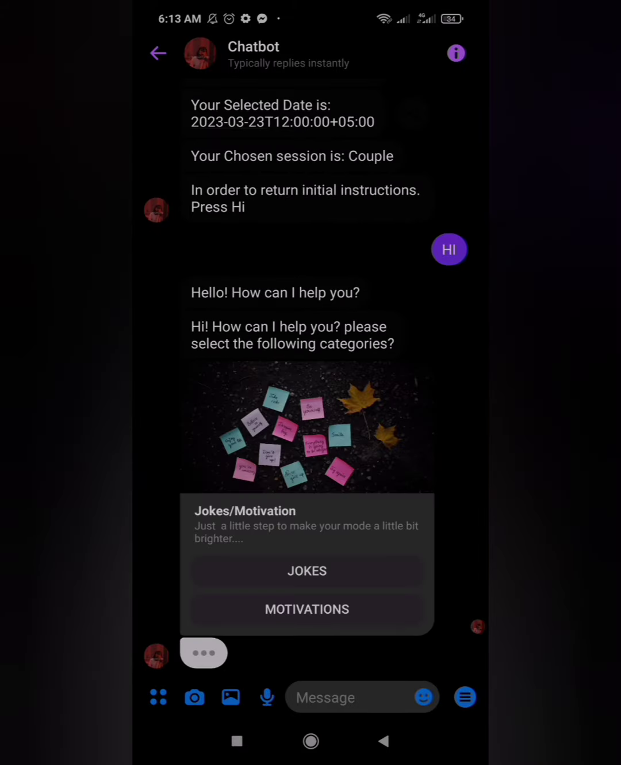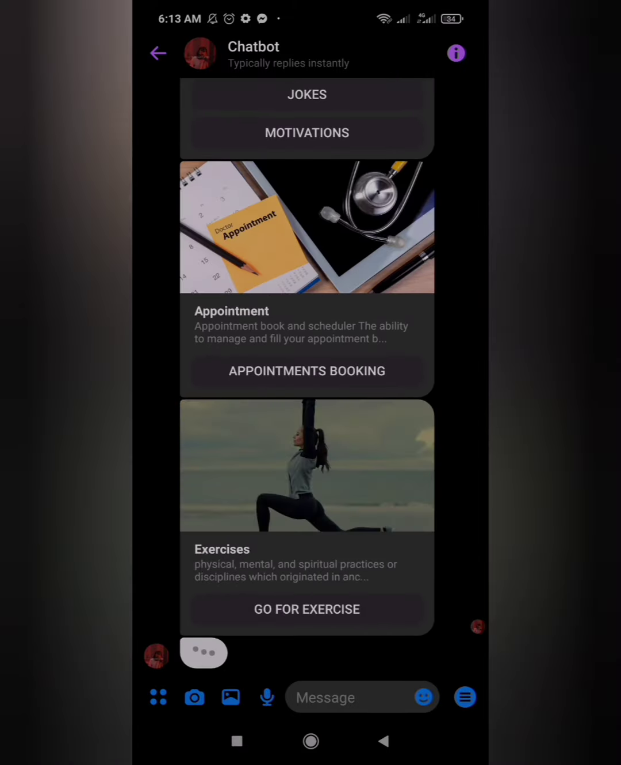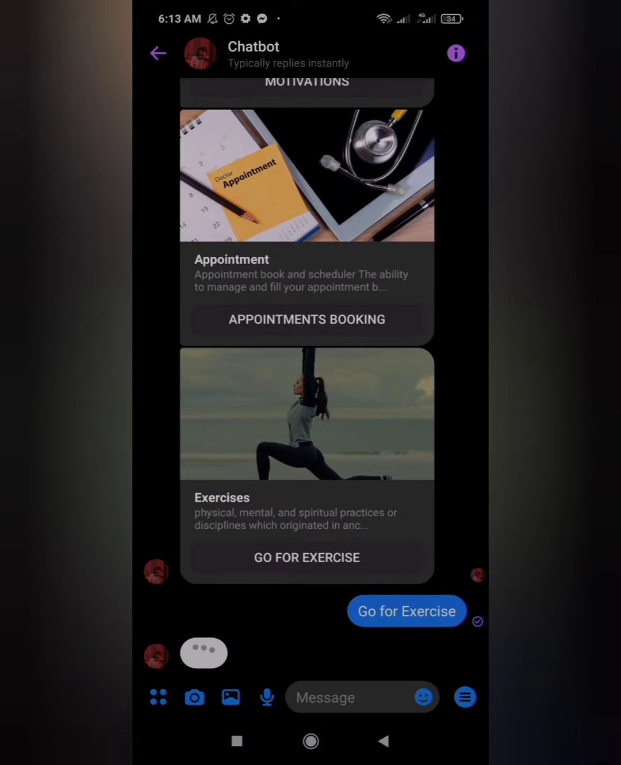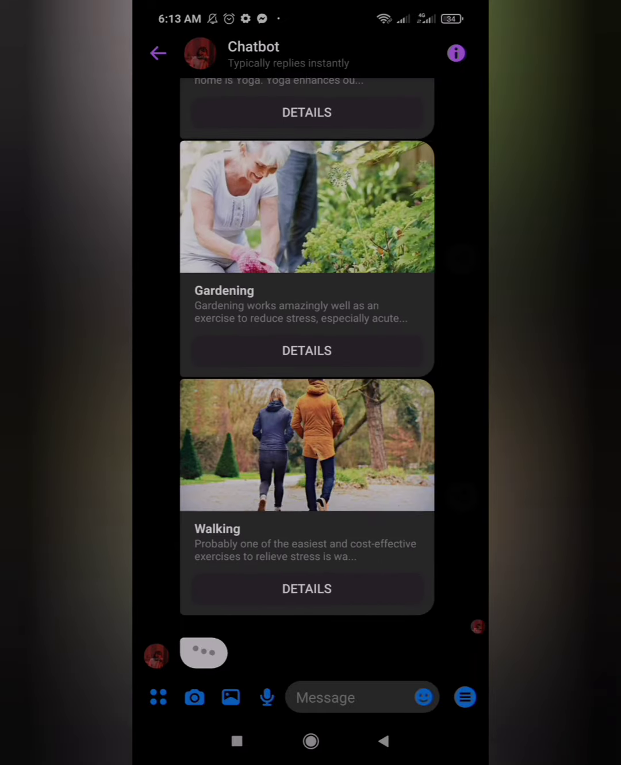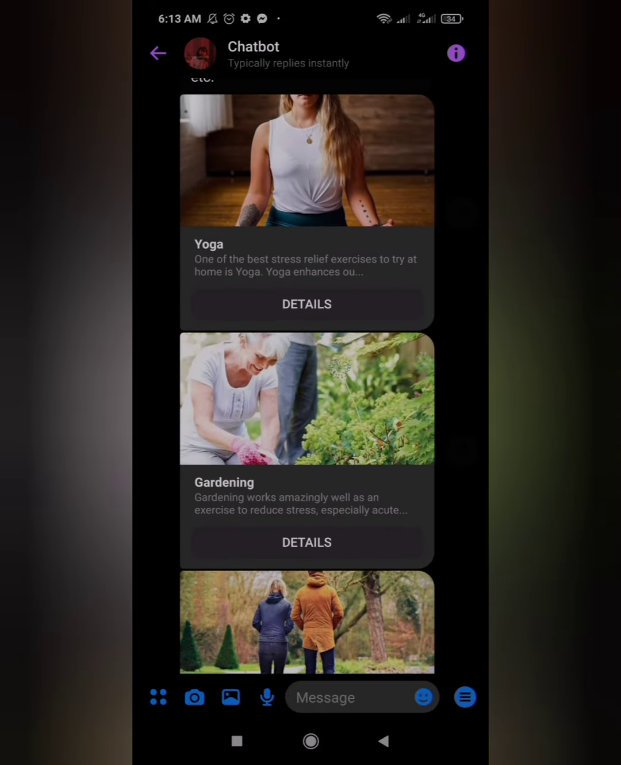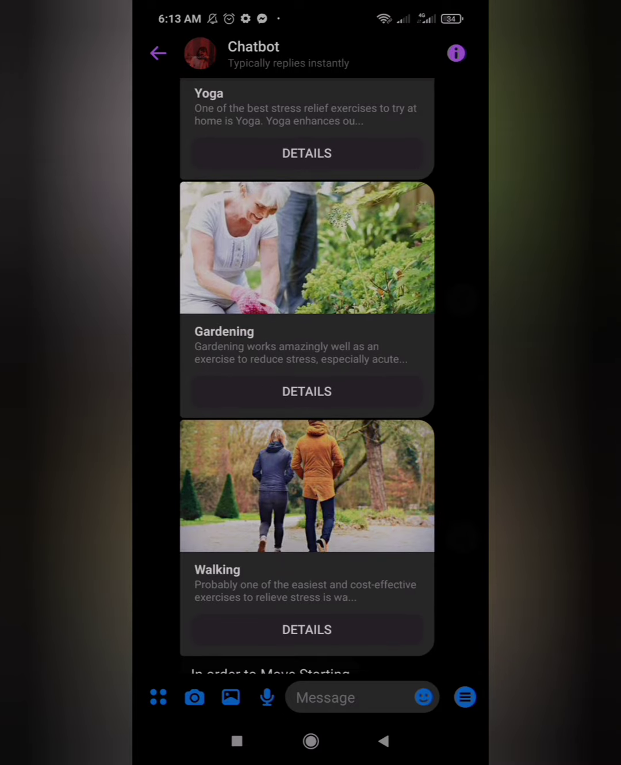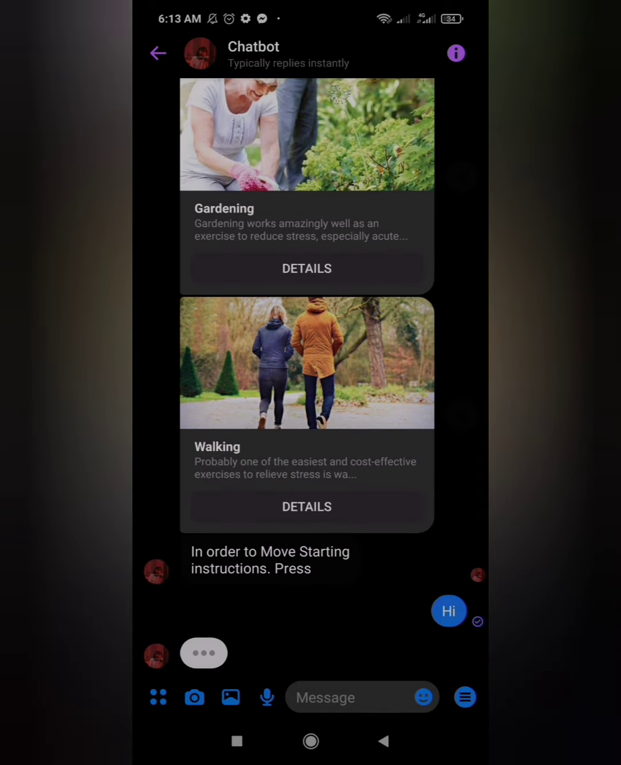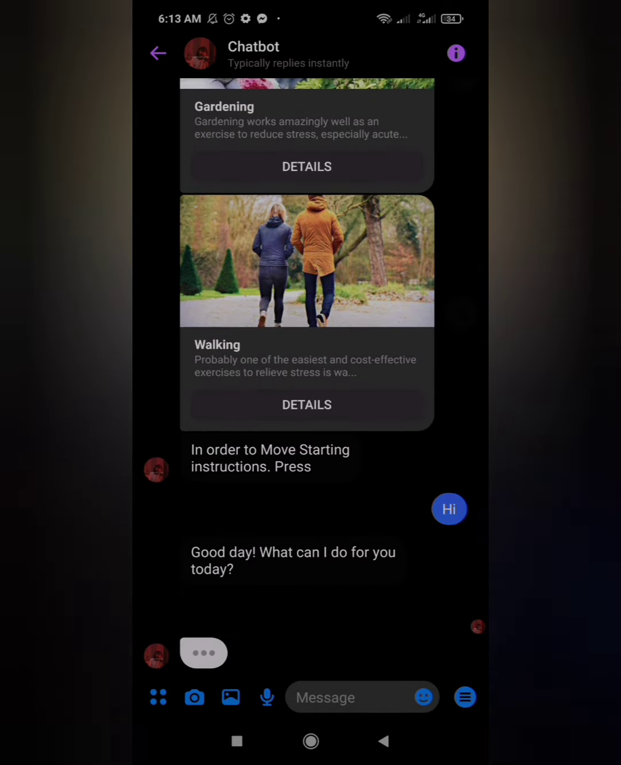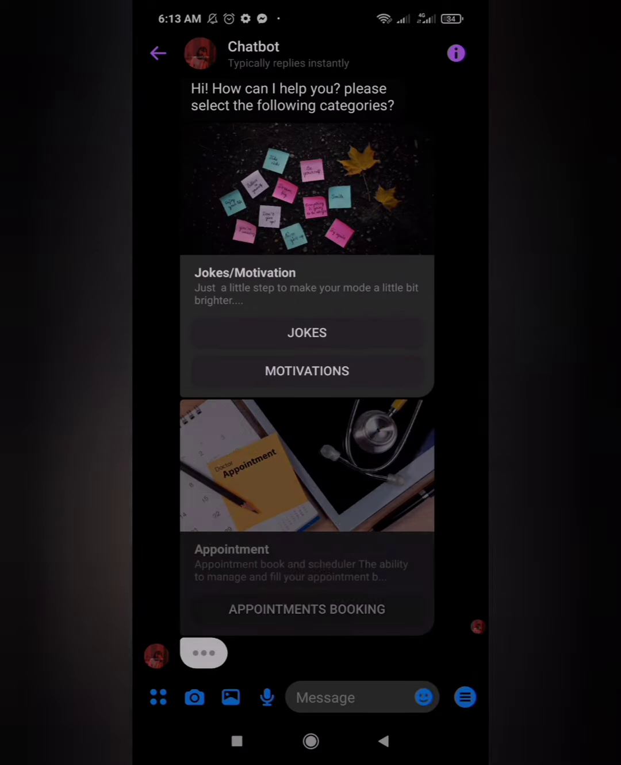This time I am going to go with the exercise part. In exercise we have different options. The first one is yoga, and you can click on the details to go to the website to get more details. Here you can again press hi to go to the initial statements. This time I will go with the motivations.